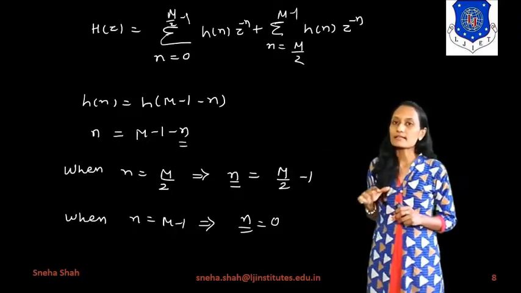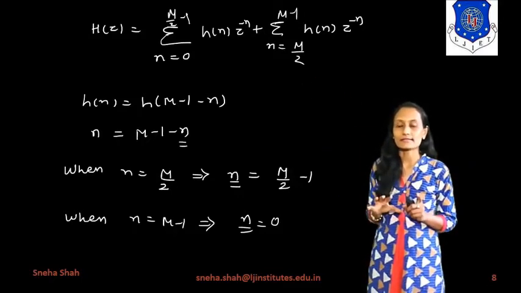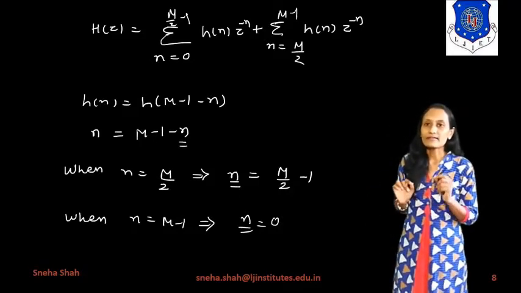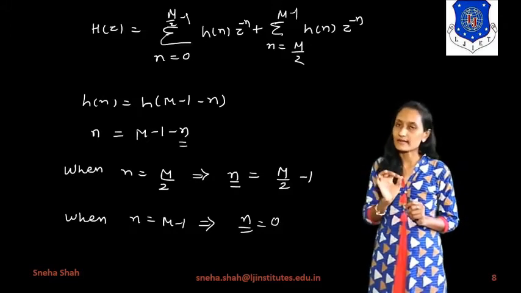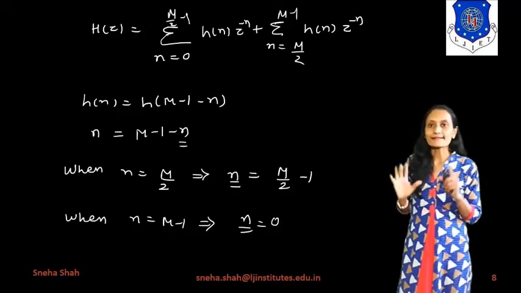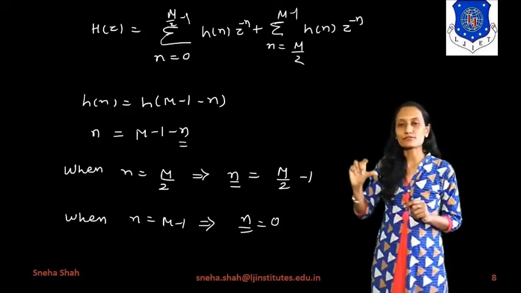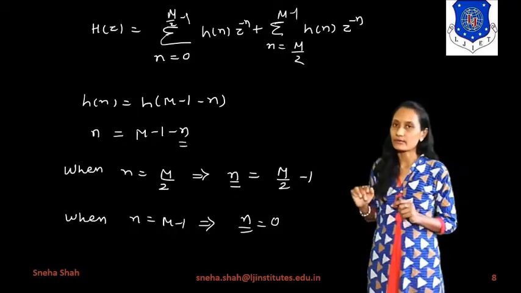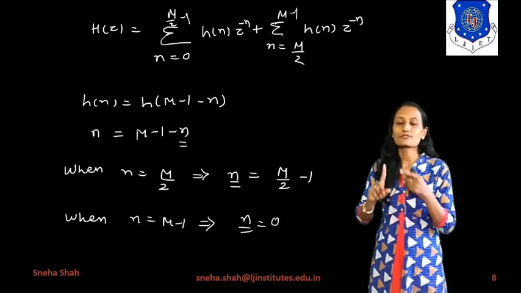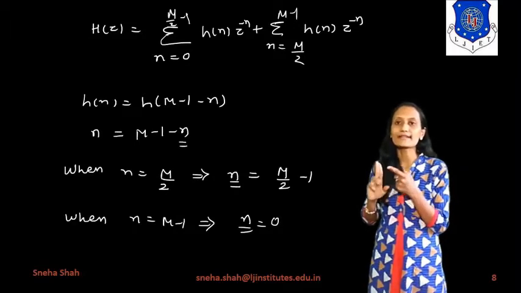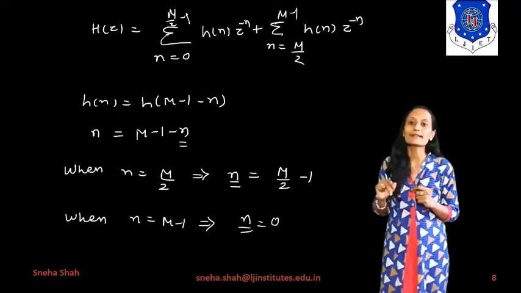Why? Because suppose I take capital M equals 6. It means 6 samples are there, right? So to get 6 samples, we start with 0: 0, 1, 2, 3 up to 5, right? If we want to take half the number of samples, we have to take 0, 1 and 2, right? How will 2 be derived?